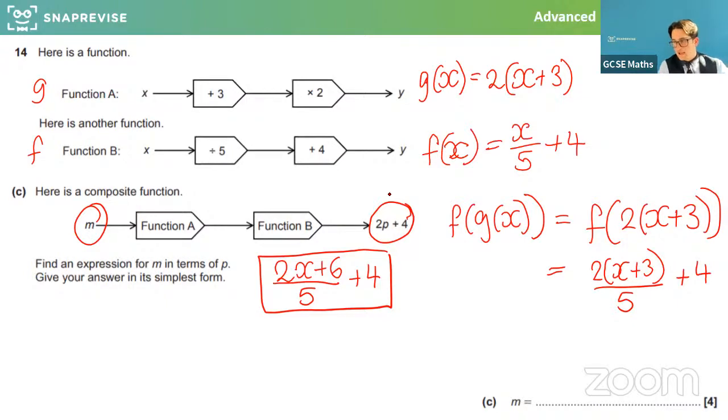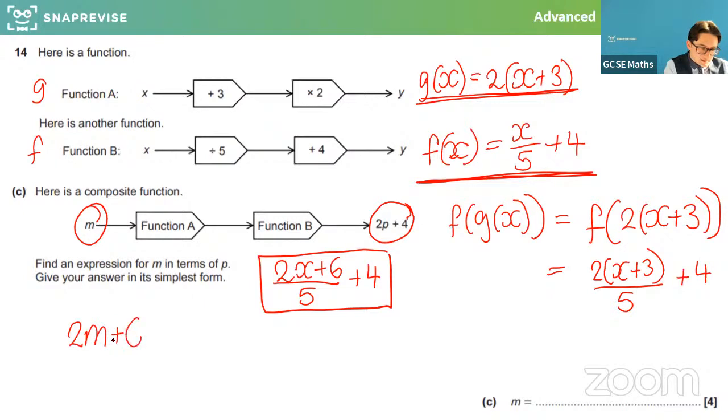Before I rush ahead here, just to check, is everyone happy? This is the first function, this is the second function. The first thing we've done is the 2x plus 3, then sub that into the divide by 5 and add 4. And then we could expand the top bracket and have this. Now, what this is telling me is if we put the letter m in, we're going to get 2m plus 6 over 5, plus 4, and that spits out 2p plus 4.